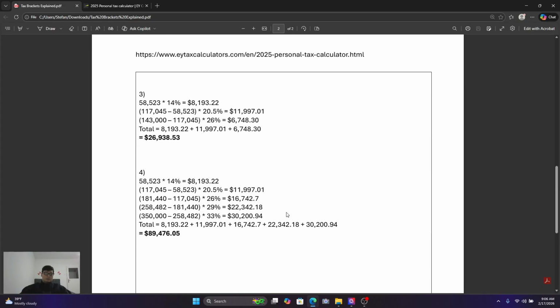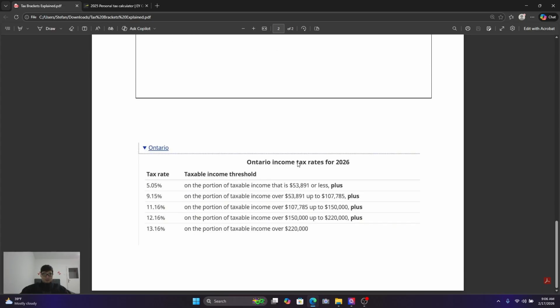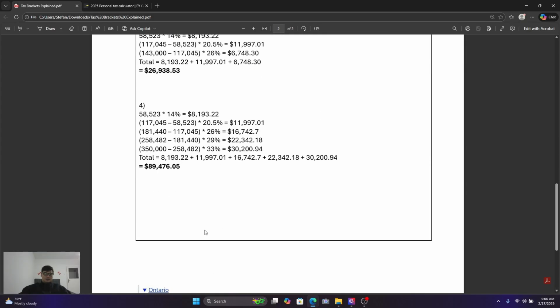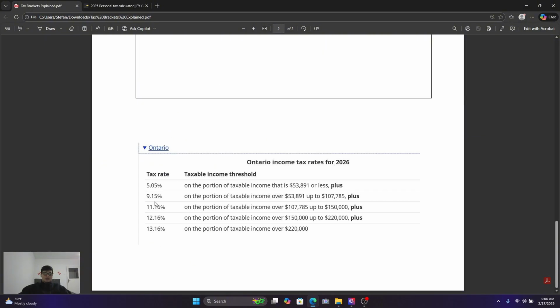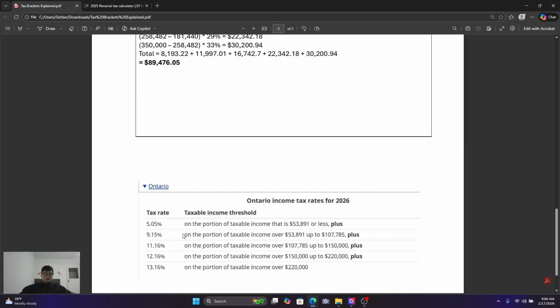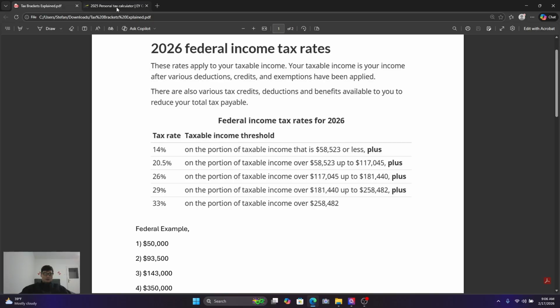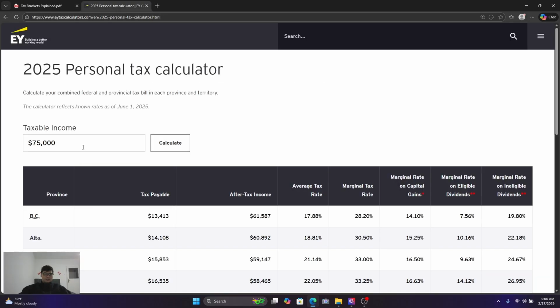If we're going to look at the provincial rates as an example, you can see how Ontario taxes it for 2026. You get 5% additionally on 53,891. So you can see you have 14% plus that 5% as well. And then if you go down to anything over 220, you get taxed an additional 13.16%. Okay, which when you look at your calculation here, we can use the EY personal tax calculator.